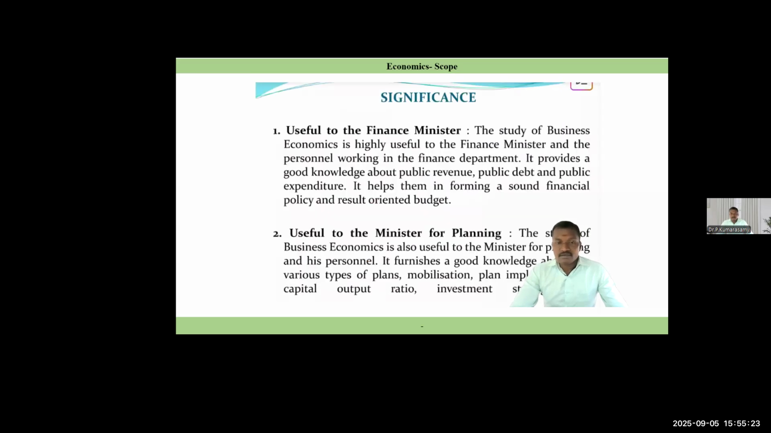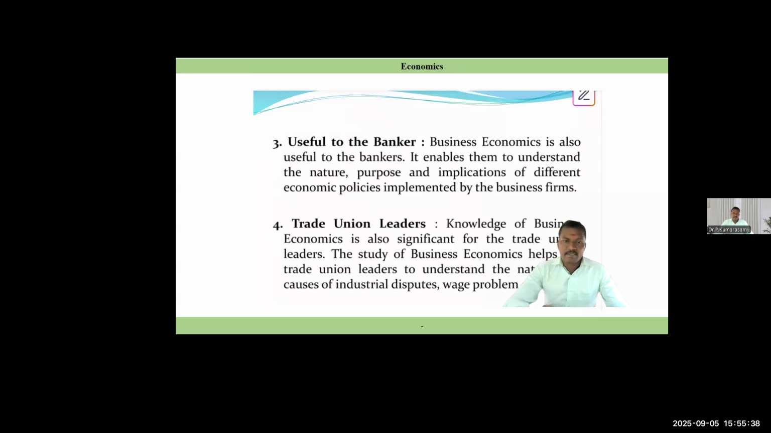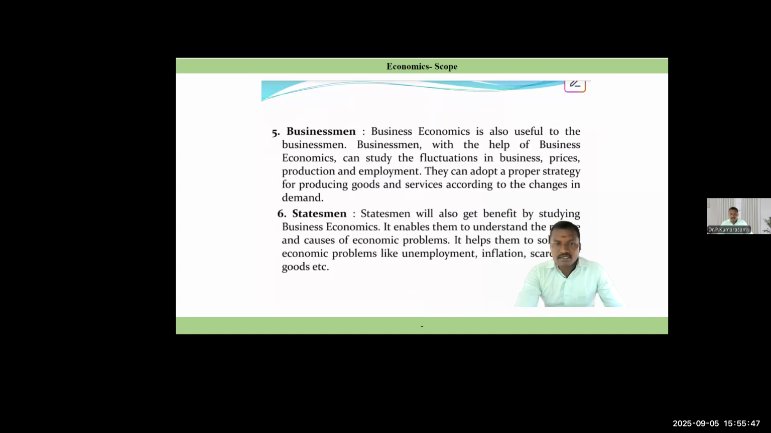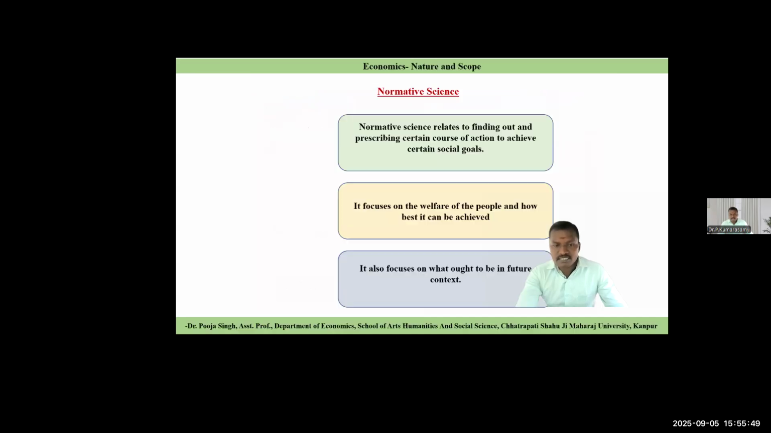Macroeconomics. So what is the importance or significance of business economics? Business economics is always useful to the finance minister. It is useful to the minister of planning. It is useful to the banker. And business economics is useful for union leaders, businessmen, and statesmen. So these are the uses of business economics.